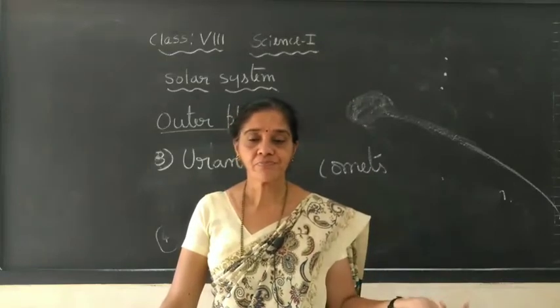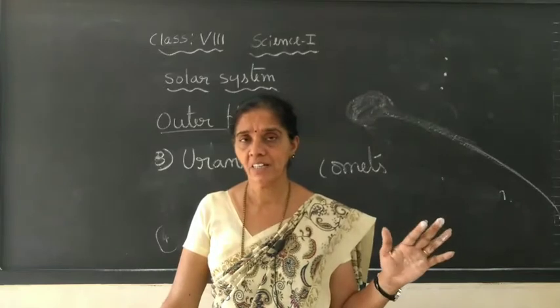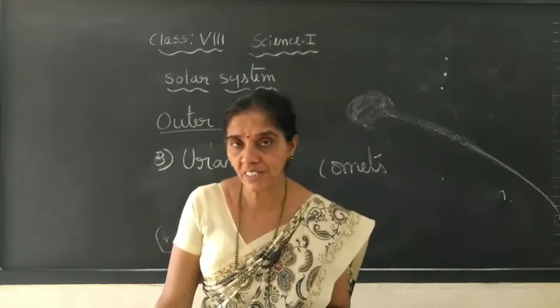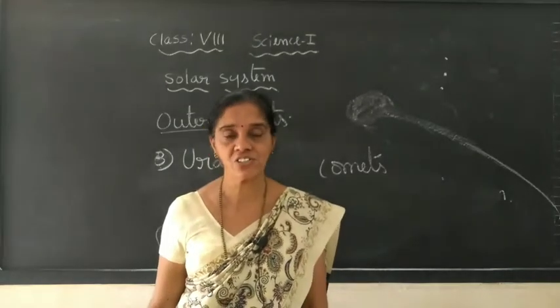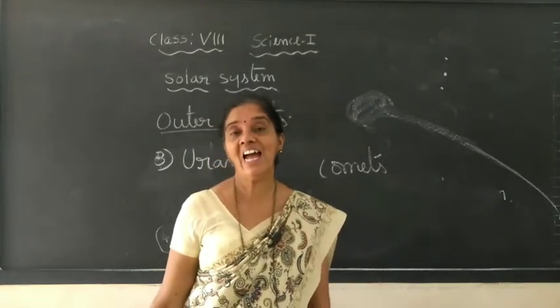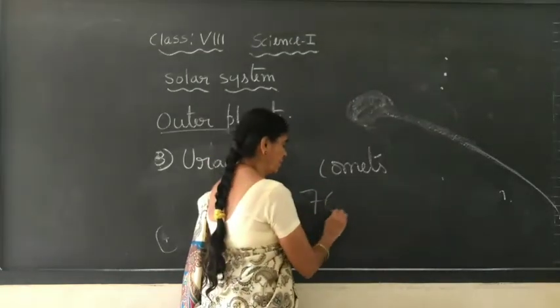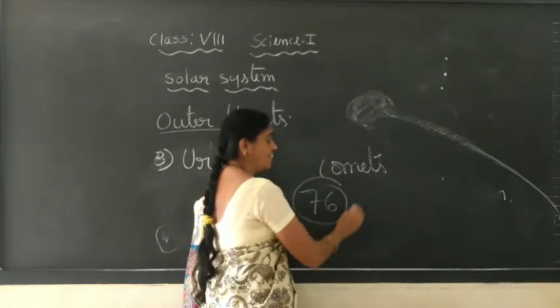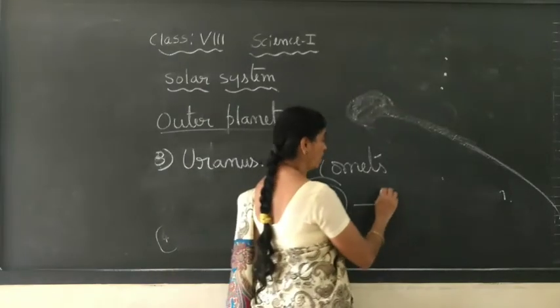And Halley's comet, there are so many comets. One of the important comets was found out by Halley, a great astronomer. Its name was given as Halley's comet. Once in 76 years it appears. This comet, Halley's comet, appears once in 76 years, and last it appeared